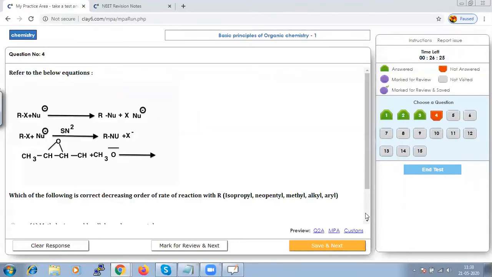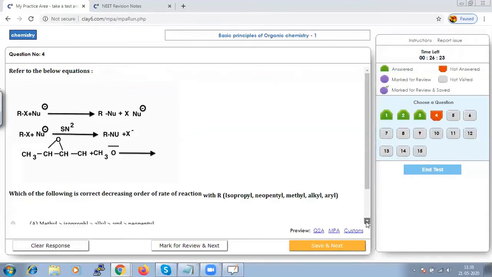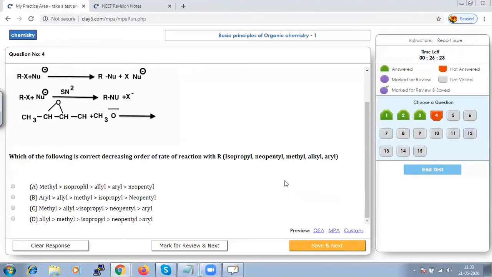Which of the following is correct? Decreasing order of rate of reaction with isopropyl, neopentyl, methyl, alkyl. The property we should remember is steric factor. It is an important factor based on which you can decide the case of your SN2 reaction. Electronic factor will also play an important role.